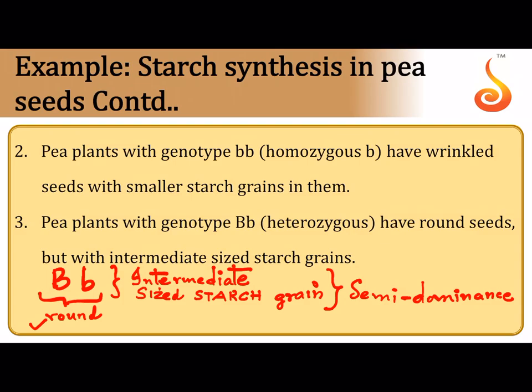So remember, in pleiotropy, you can also see that there are two different scenarios where a heterozygous plant can exhibit, like capital B, small b. Although the seeds are round, the starch grain inside the seeds are of medium size or intermediate size. So if you look at it from the perspective of the seed shape, it is pure dominance. If you look at it from the perspective of the size of the starch grain, it is semi-dominance.